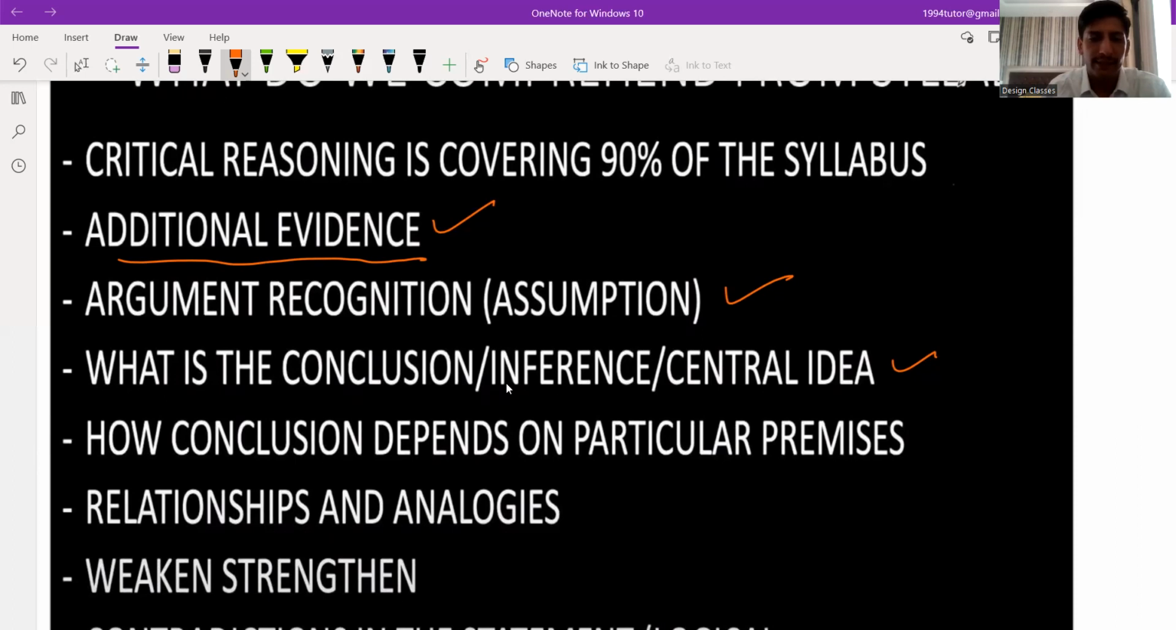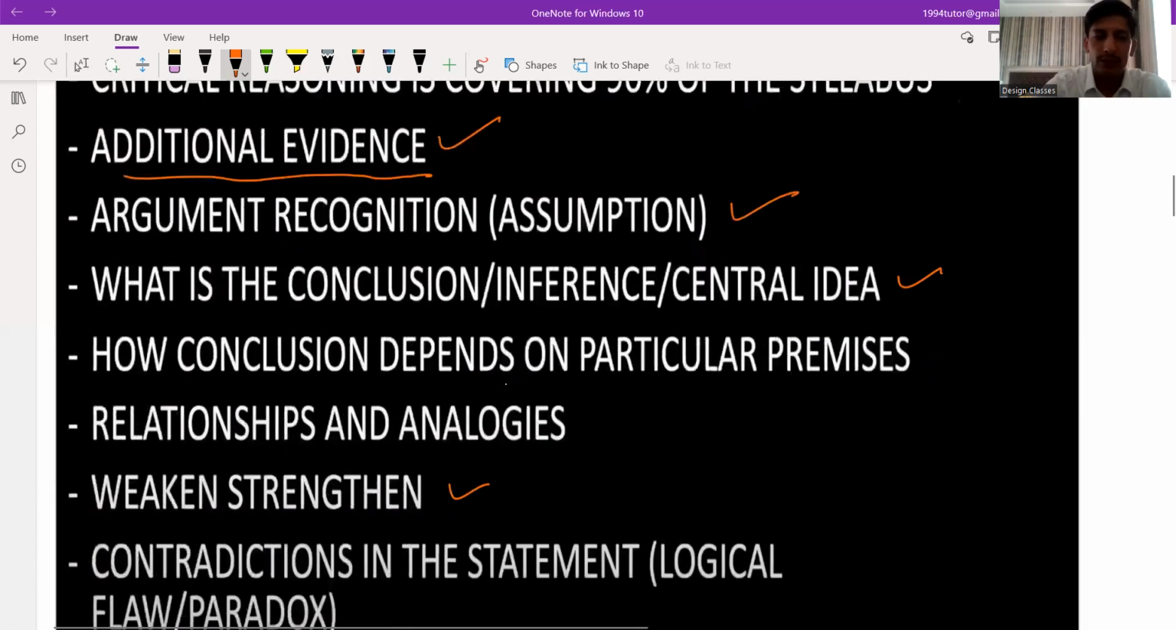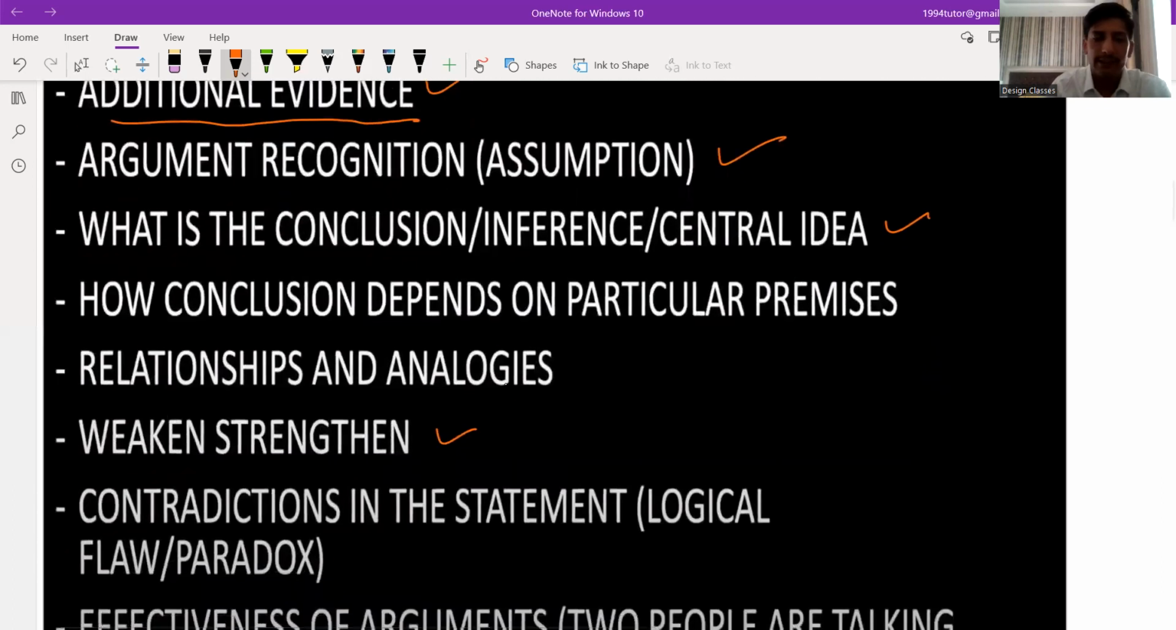Then weakening and strengthening. There will be some questions like which statement is weakening the author's point, which is strengthening the author's point. Then contradiction in the statement. There will be a contradictory statement. If the whole passage is explaining a negative point, then one of the statements will be positive, supporting it. Basically, these two are contradictory. So some questions can be based on the contradictory statement, which is logical flow and paradox, you can say.